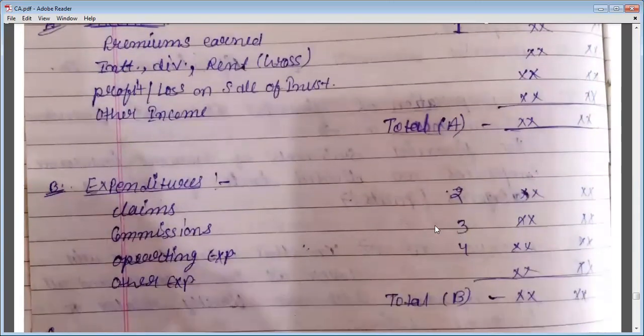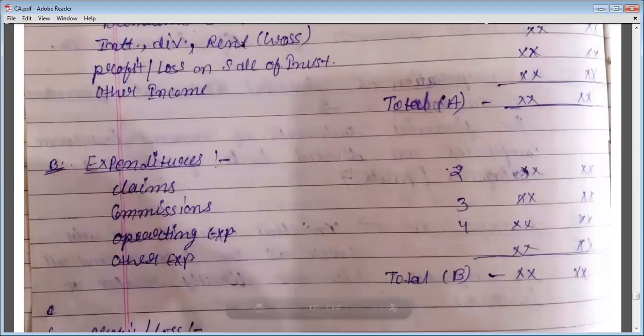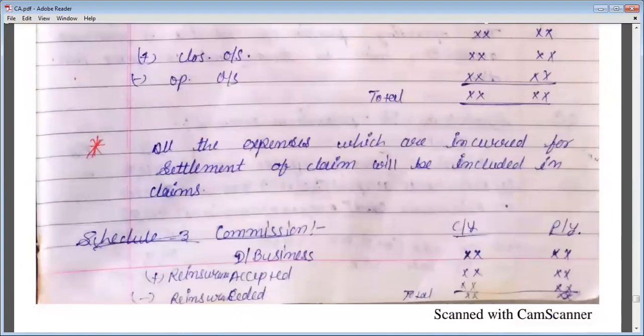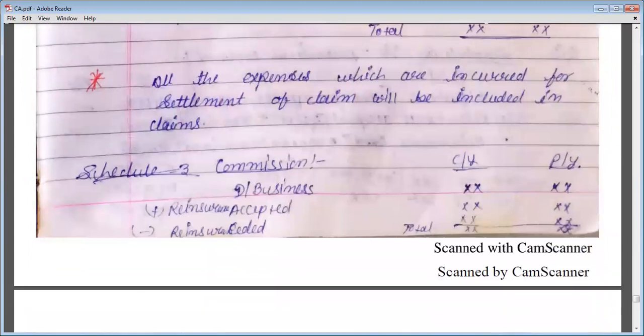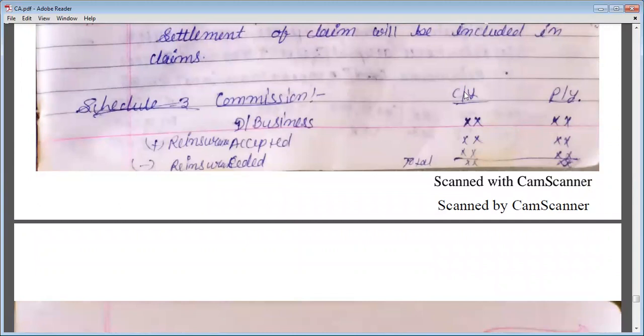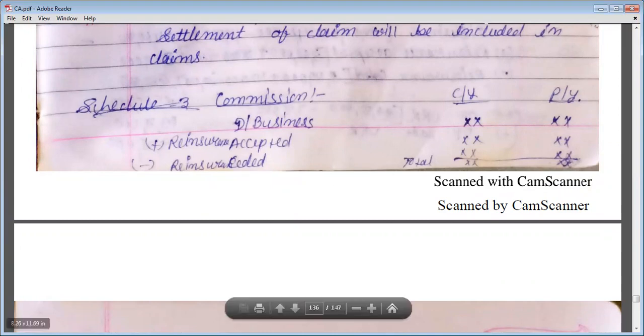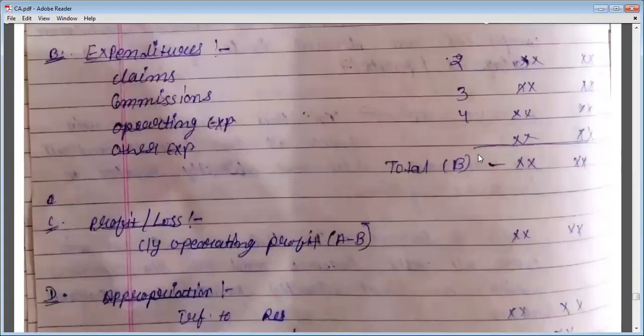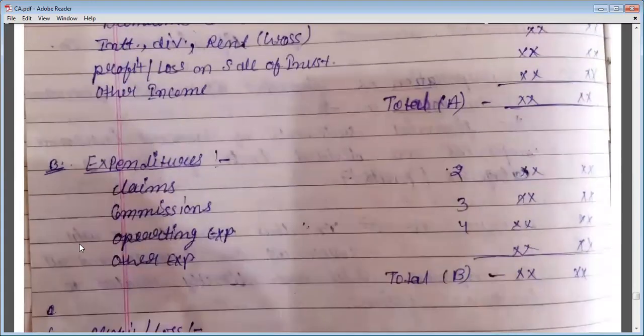Okay, then third schedule is for commission. So see what is the third schedule. So in third schedule, commission. Direct business commission you will firstly write, then you will add reinsurance accepted and less reinsurance ceded. Then you will do the total of this, and the total you will write in revenue account under schedule number 3.